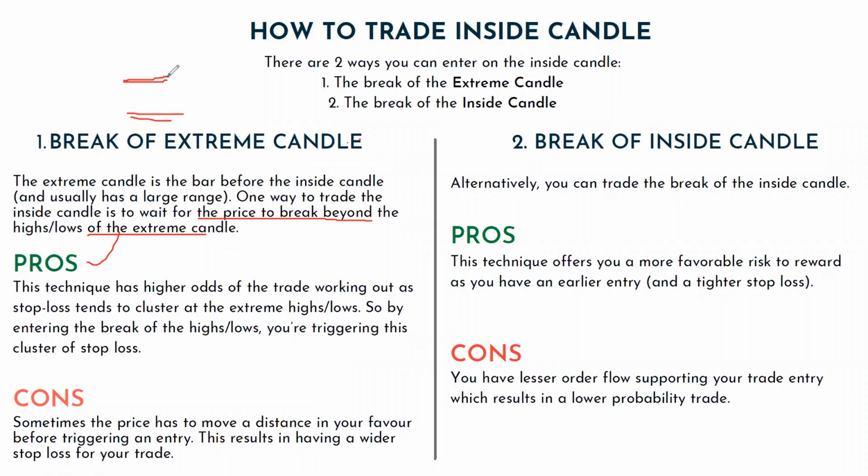Once it hits that place, sell or buy orders get triggered and there could be momentum again. But the problem is if the candle is too huge and your inside candle is too small, and you enter when the next candle breaks out, your stop loss could be too huge. That may not fit your risk reward ratio. So that is one drawback.